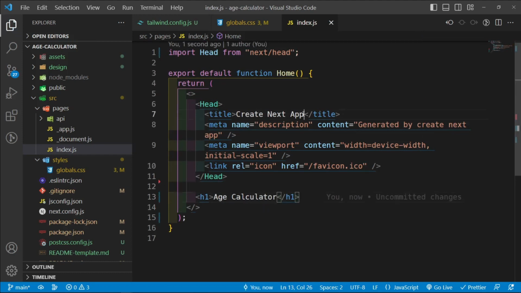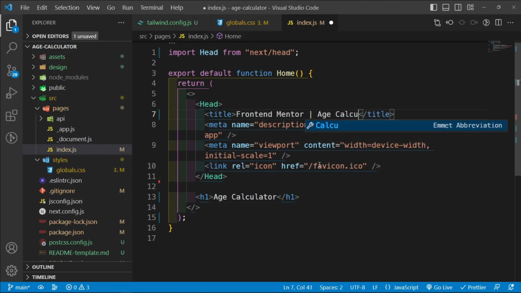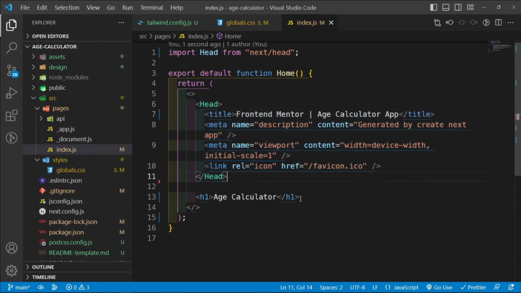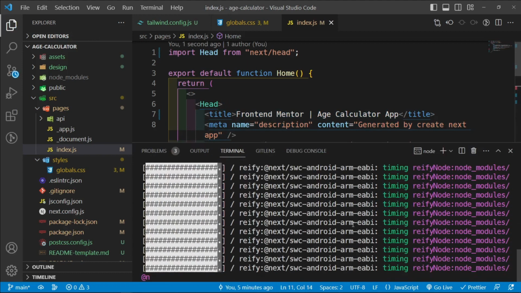And then you can save it, and then let's change this up to say Frontend Mentor, and then I'm going to say age calculator app, and this can remain the same, it doesn't really matter all that much. And then let's save this, and then now we can begin to run our dev server by saying npm run dev. But this is still running.